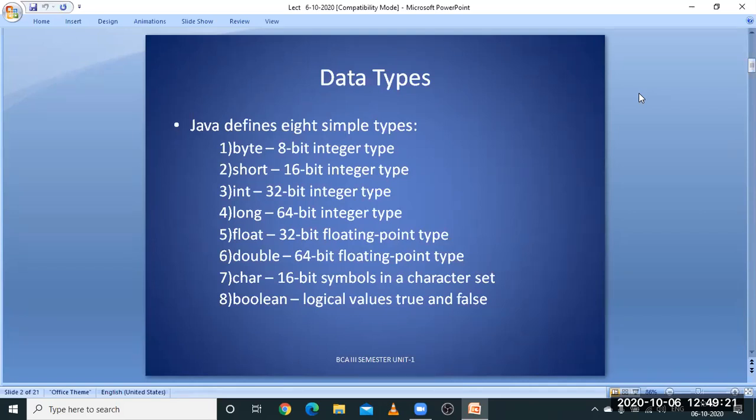So next data type is floating point. The floating point data type contains two things, they are float and double. The float data type is 32-bit, that is 4 bytes of data, which is similar to integer in terms of bits.